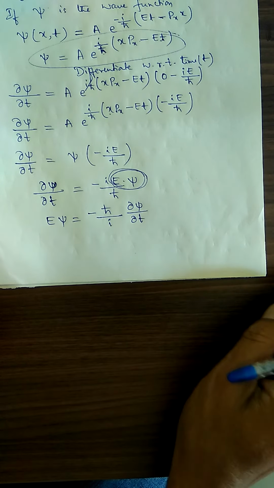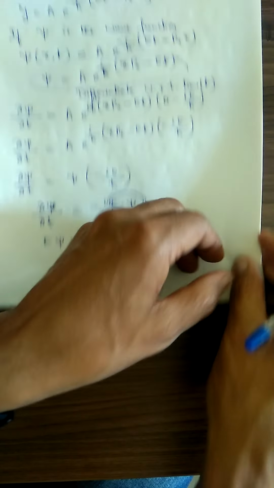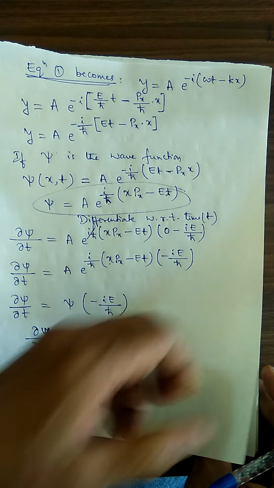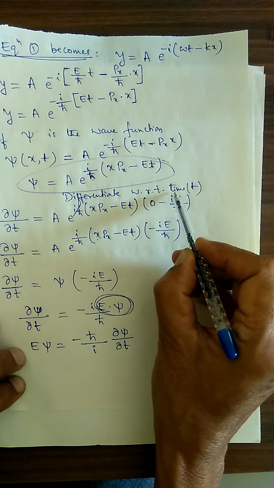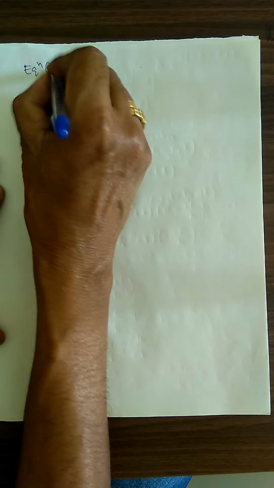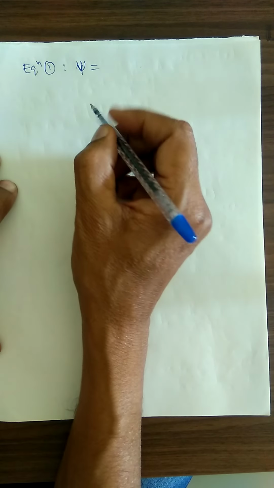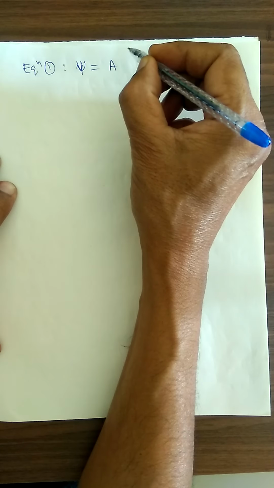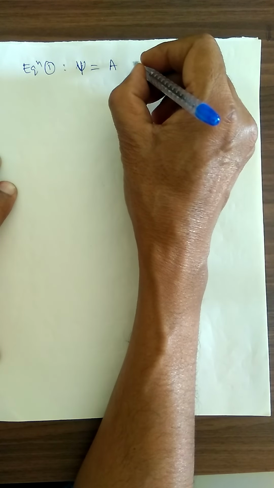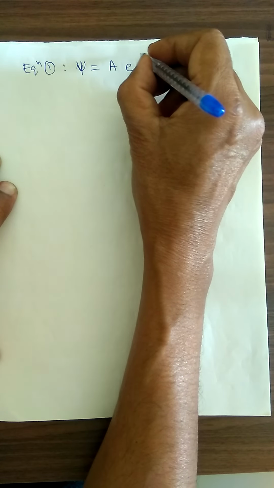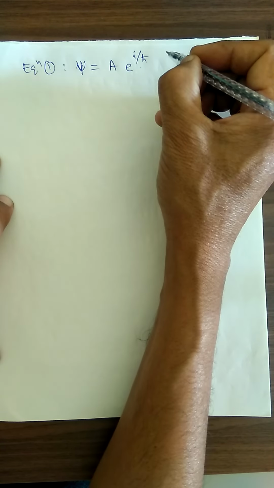Now again I am going to take up equation number 1 and differentiate with respect to x. Here I made the differentiation with respect to time. Now I have to differentiate with respect to x. Equation number 1: psi is equal to A into e to the power i divided by h cross.